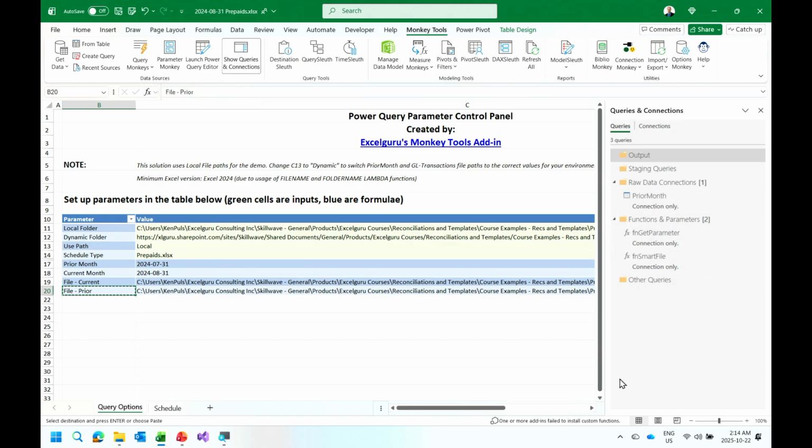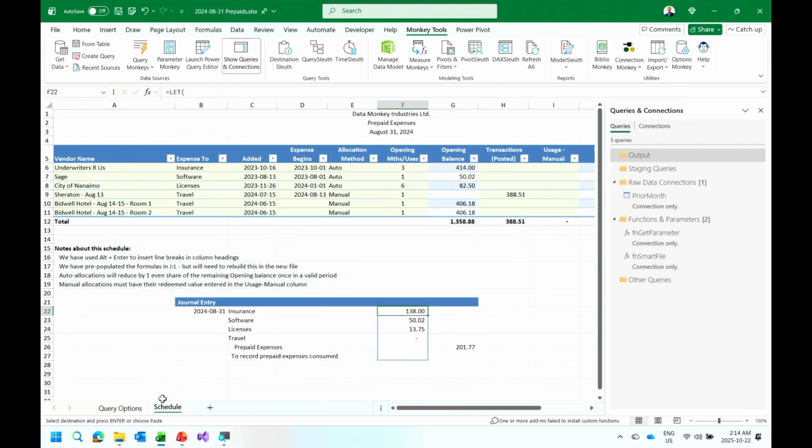Okay, now, how this works, I'm using some formulas here to pull out the current file name, to strip off the date, and then I'm hashing that backwards to get last month's file in a formula that I'm feeding into Power Query. Okay? So, the next stage that I need to do is I need to get my Power Query so I can read from that and update this table.